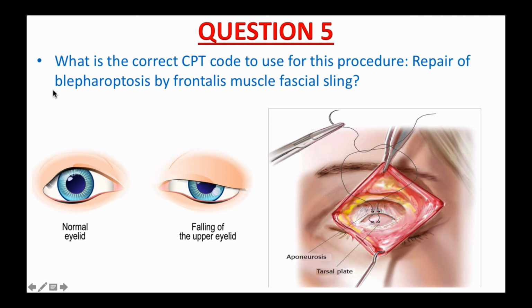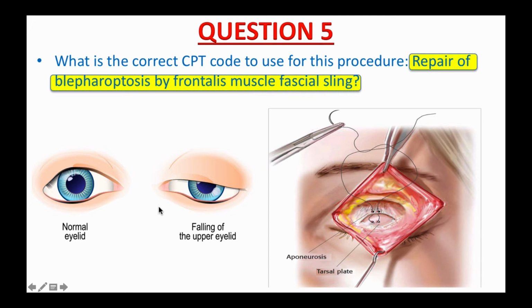Question number 5. What is the correct CPT code to use for the procedure? Repair of blepharoptosis by frontalis muscle facial sling. Blepharoptosis is the drooping of the upper eyelids, so blepharoplasty is a surgical procedure. It is performed to correct drooping upper or lower eyelids caused by excessive tissue. It may be performed to correct a visual field impairment, or it may be performed for cosmetic purposes.